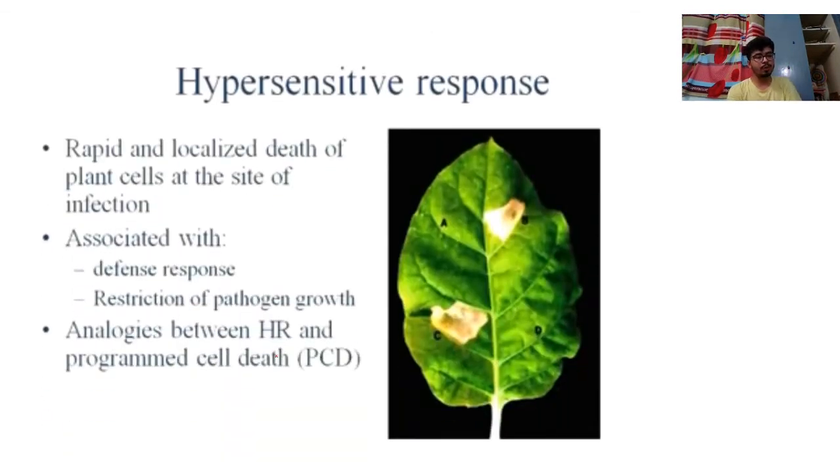This is the hypersensitivity response. HR leads to programmed cell death. This is not unprogrammed, this is not necrosis. In necrosis, what happens is there is a cut and because of that death occurs, that is unprogrammed cell death, not programmed cell death. Programmed cell death is the plant's own plan, that I will kill those areas. The plant kills that part completely, that area dies, and other plant parts are not affected. So this is called programmed cell death.